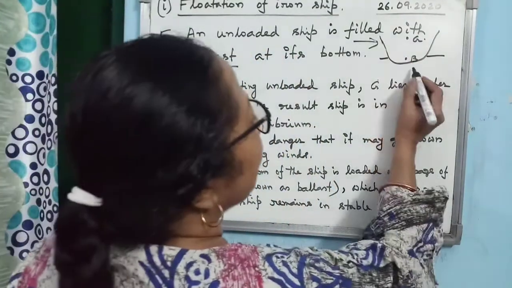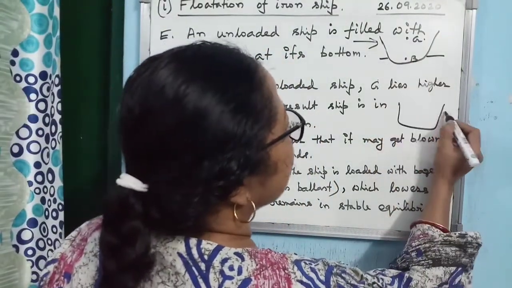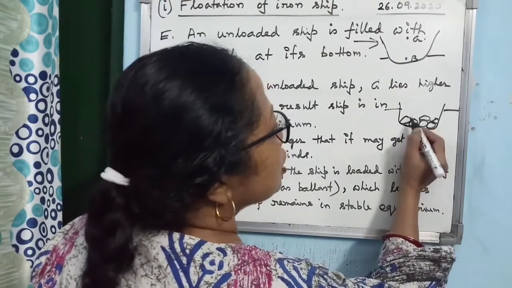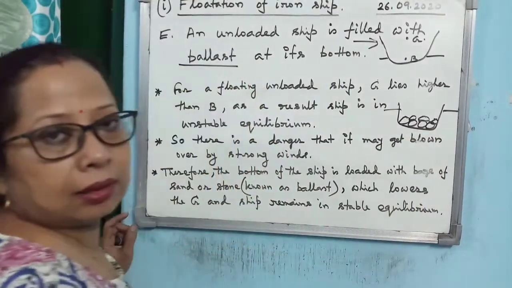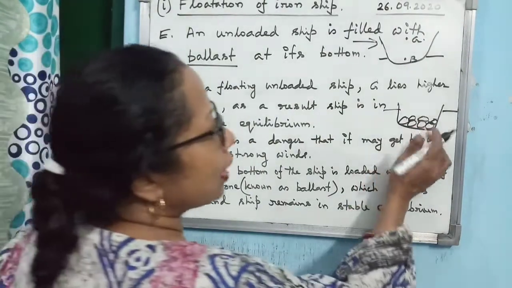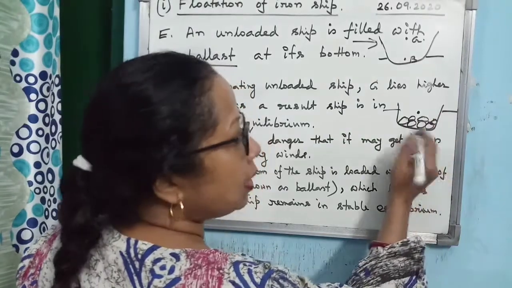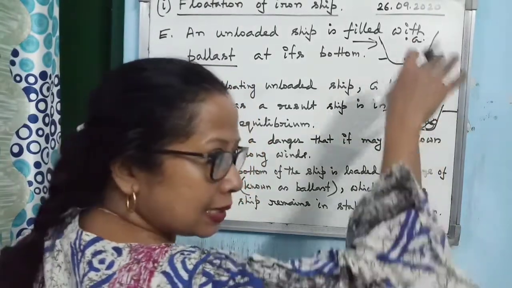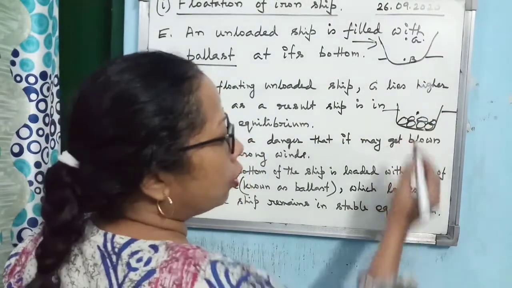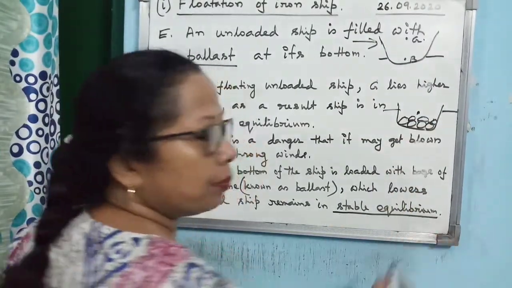I am just drawing the diagram here. You are keeping the bags full of stone or sand, which are known as ballast. So when you keep this, it will neither sink nor topple; rather, it will float in stable equilibrium.